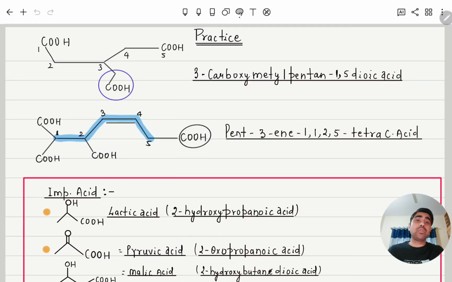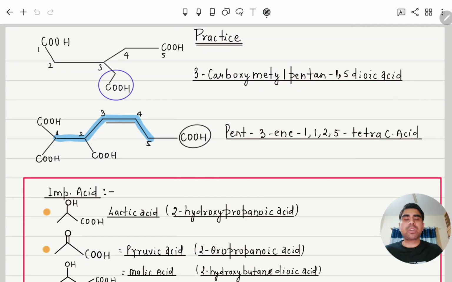But if the carboxylic acid functional group is directly attached to the main chain, then we will consider the new IUPAC naming system. What is that? You can see this is the main chain, with carboxylic acid directly connected. Then we will consider this one as the main chain. So it is pentane. You can see the double bond is at 3, so pent-3-ene-1,1,2,5-tetracarboxylic acid. Clear? Here C is coming in carboxylic acid, so this E will not be cancelled.